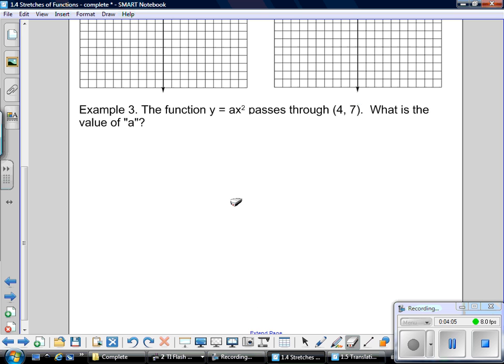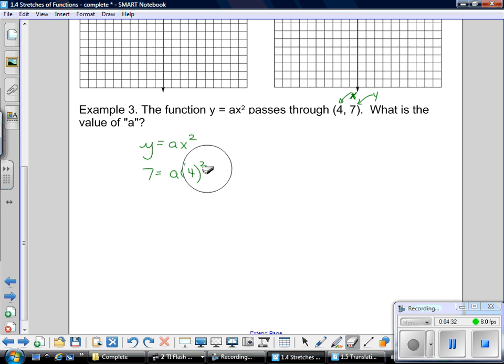So what I can do is this 4 becomes the x value, so I'm going to substitute the 4 in for x, and the 7 is the y value. So I'm literally going to start with the equation y equals ax squared. I am going to substitute 7 in for the y. A stays the same, and for the x, I'm going to put in the 4.